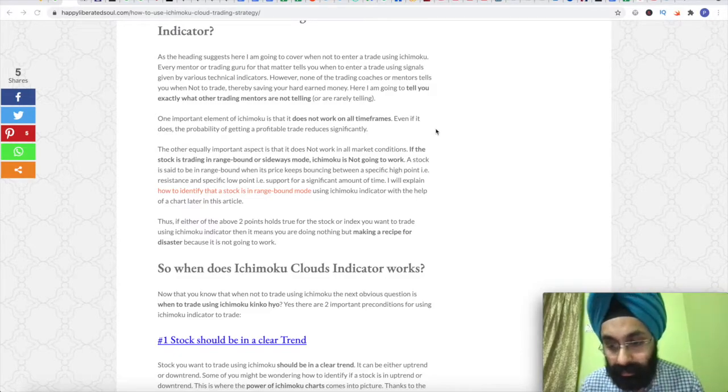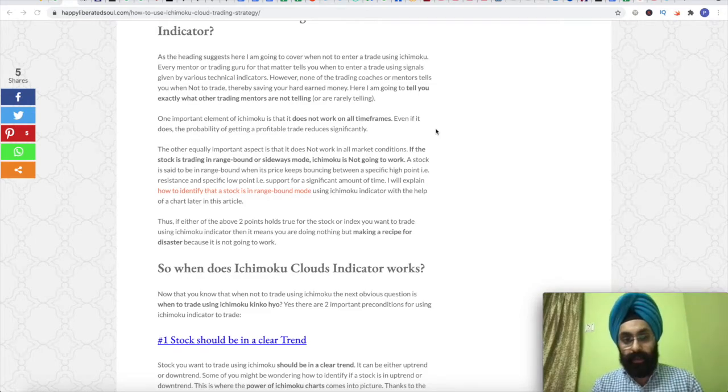I will mention the link to the book in the description if you want. I go by her advice, and she clearly recommends that Ichimoku cloud should be used on longer time frames of 1 hour and above. Going by her advice, I would highly recommend you not to use shorter time frames to trade using Ichimoku cloud. So this was one.